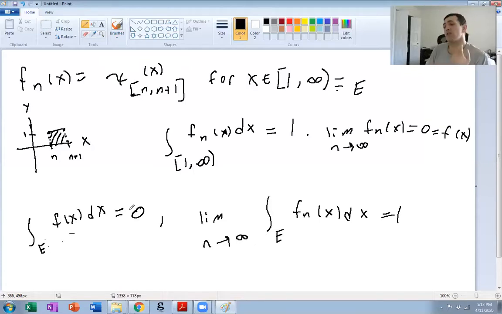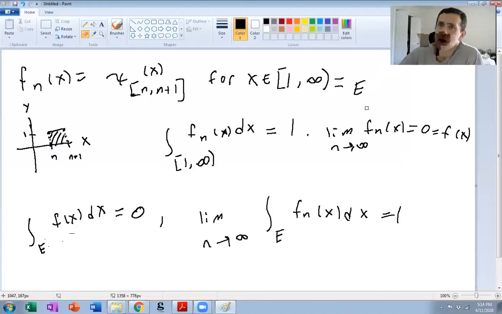Sorry, if fn is uniformly bounded. Okay, so in this case, the fn's are obviously uniformly bounded by 1, but we're not on a set of finite measure. E has infinite measure. So definitely here, the problem is that E has infinite measure. When E doesn't have infinite measure and the fn's are uniformly bounded, again, that's just the bounded convergence theorem: in that case, if fn converges to f, you can interchange limits and integrals.